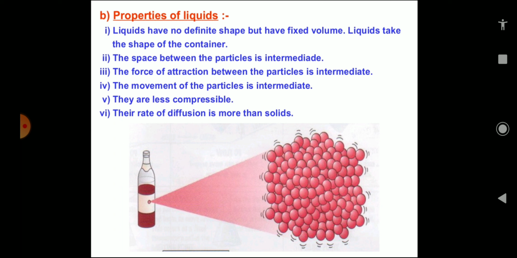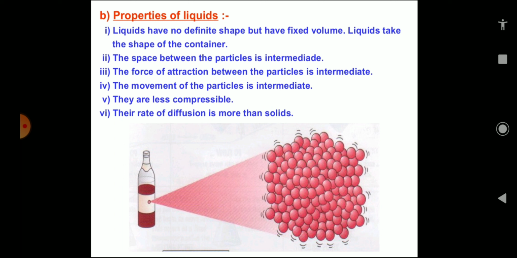If we transfer the water from a beaker to a conical flask, then water will take the shape of the conical flask, from cylindrical to conical. So its shape has changed. Here we can say that liquids have no fixed shape, but they have a fixed volume. We can measure their volume: this is 50 ml of water or 50 ml of oil or 100 ml of juice. So liquids do not have a definite shape, but they have a fixed volume, and they take the shape of the container in which they are filled.